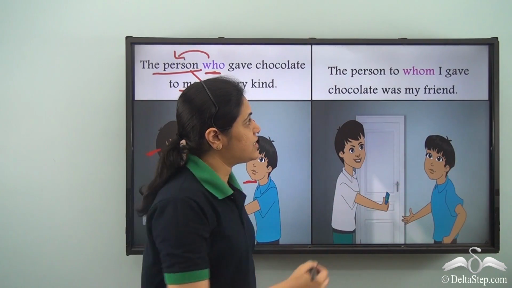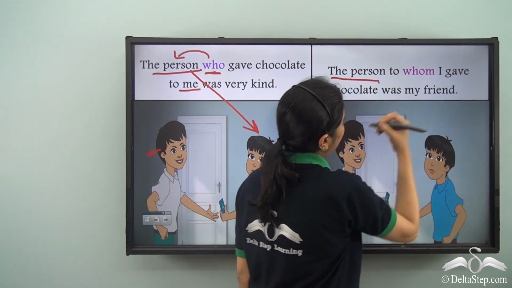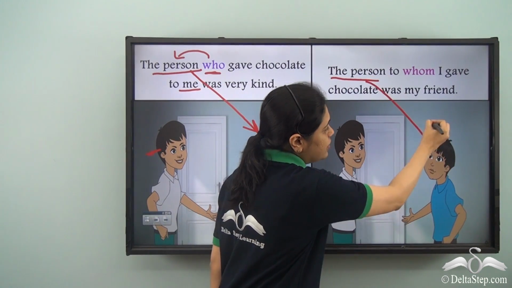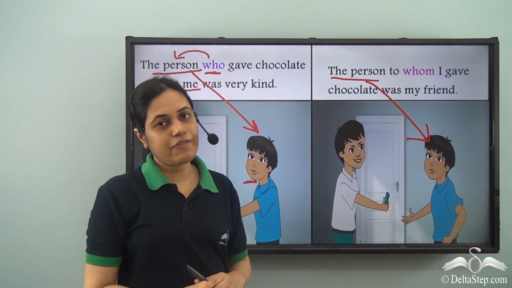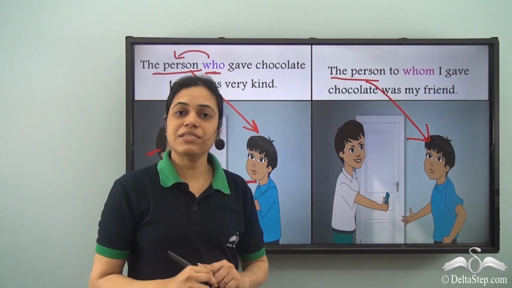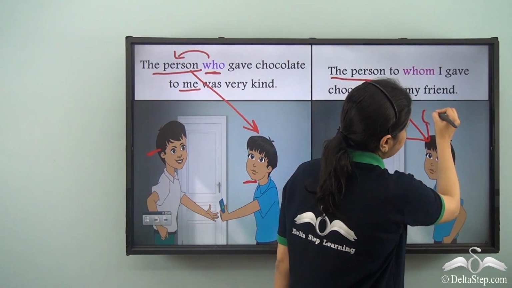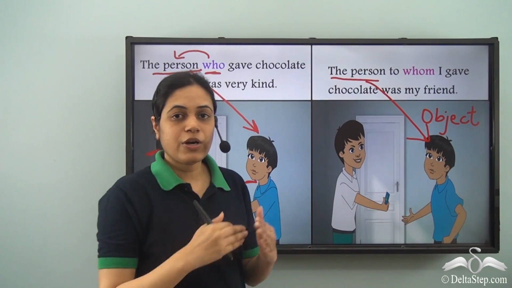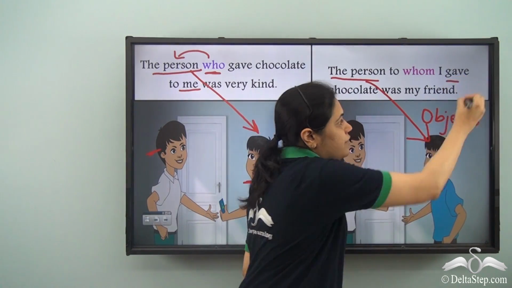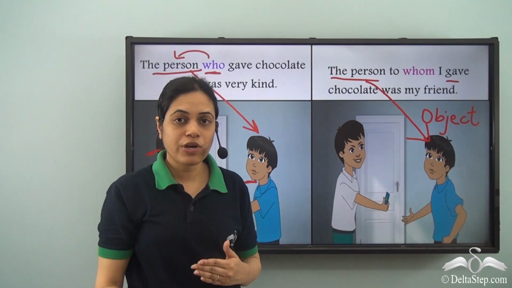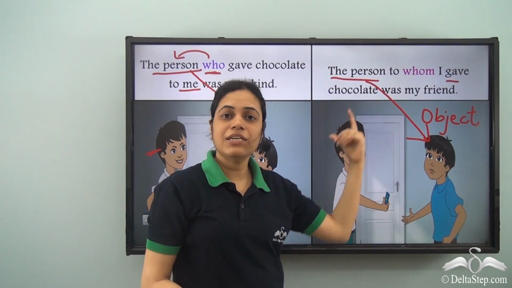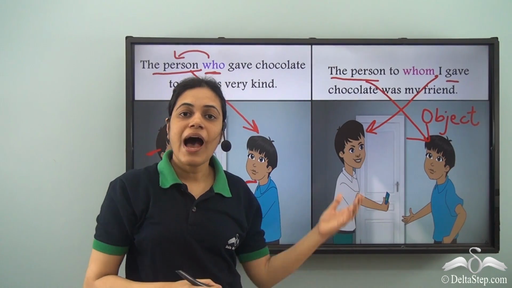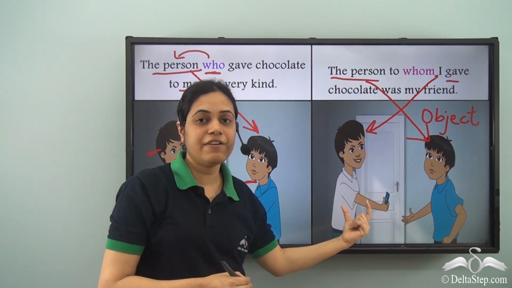Whereas in this sentence, the person to whom I gave chocolate was my friend. So this is the person to whom he is giving chocolate. But in this case, this person is the object, because the verb gave is being acted upon him. I is the subject. I refers to this boy. I gave chocolate.